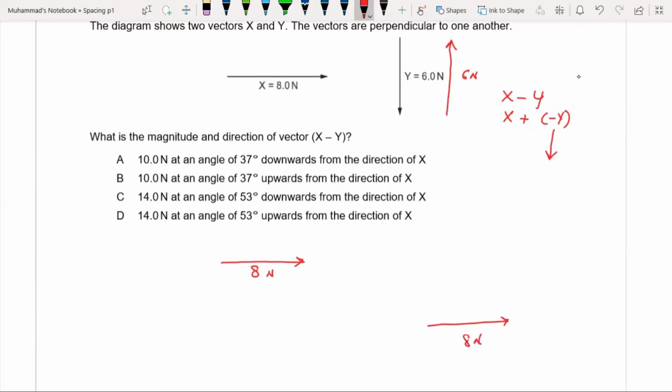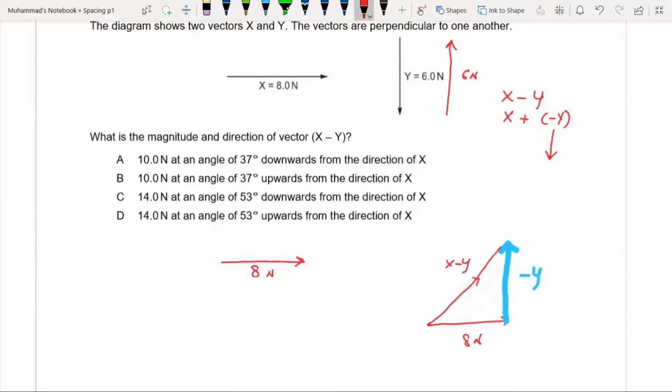This is x and this is negative y. And this will be the direction of the resultant vector. That will be drawn from the head of this vector to the tail of this vector. This is x minus y.